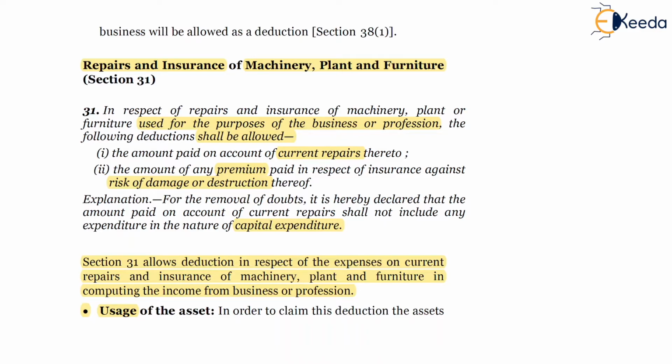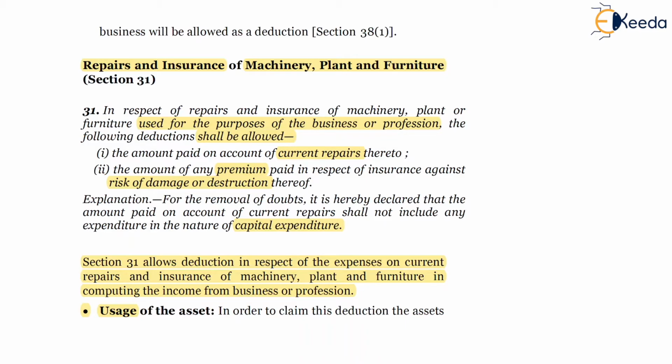So, what is the difference between passive use and active use? Active use is something which you have indeed used for the business or profession, and passive use is something which is ready to be used for the purpose of business or profession. But though actually there was no need to actually use the machinery or actually use the asset.